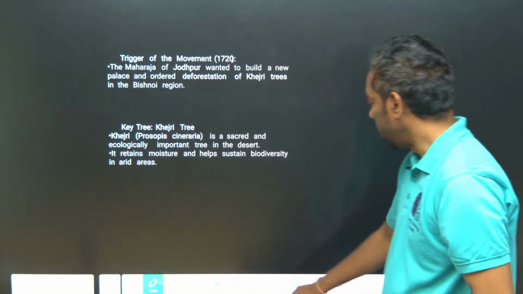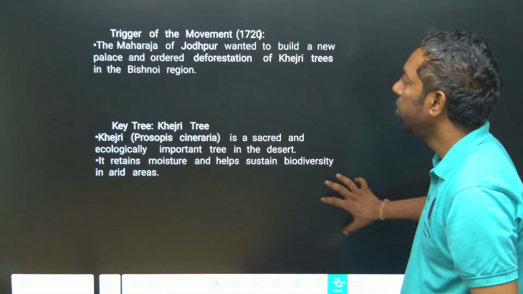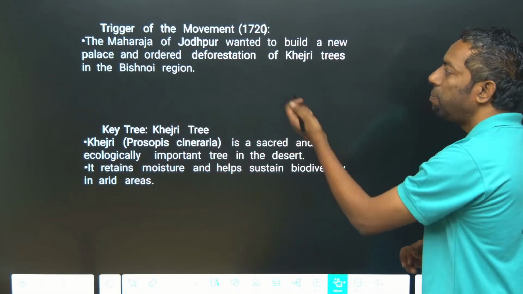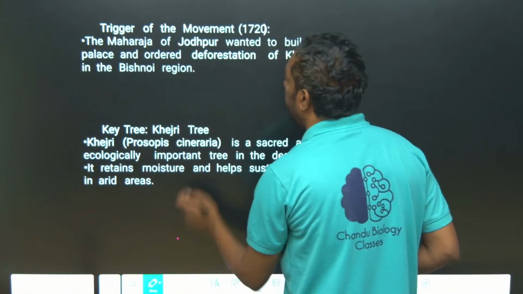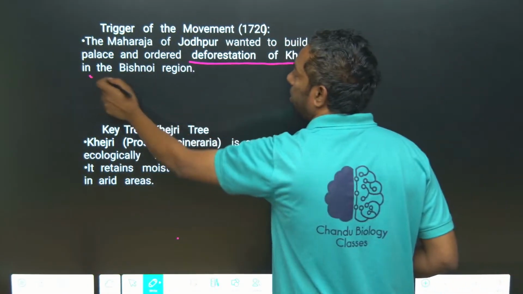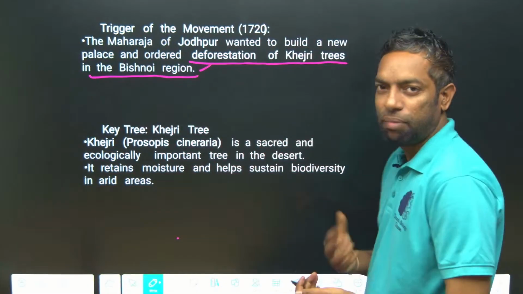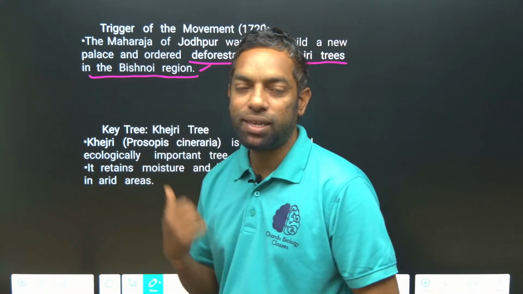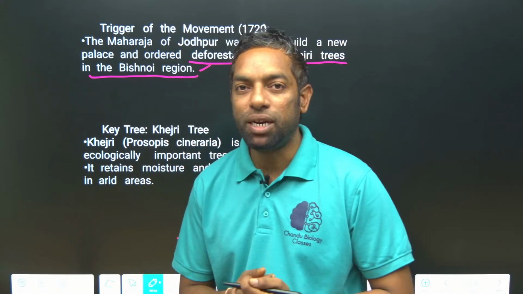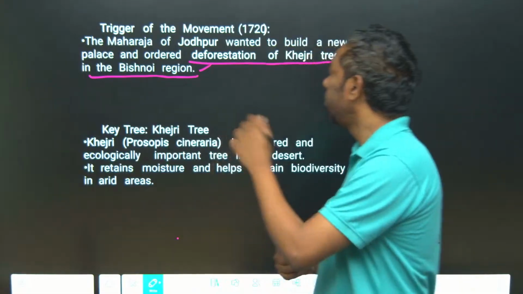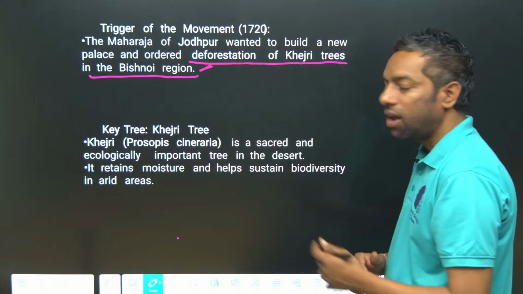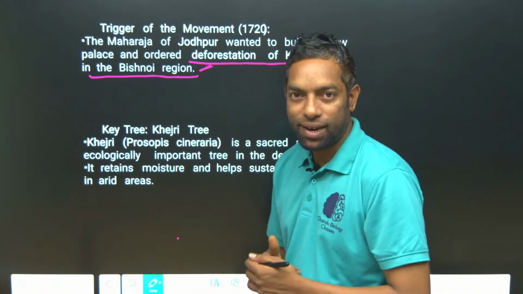Why did this movement take place? The Maharaja of Jodhpur wanted to build a new palace, which meant deforestation of trees in the Bishnoi region. Many constructions took place in this Maharaja's time. The forest was going to be destroyed, deforestation was going to take place in the Bishnoi region, and in that way the community wanted to fight against that king.